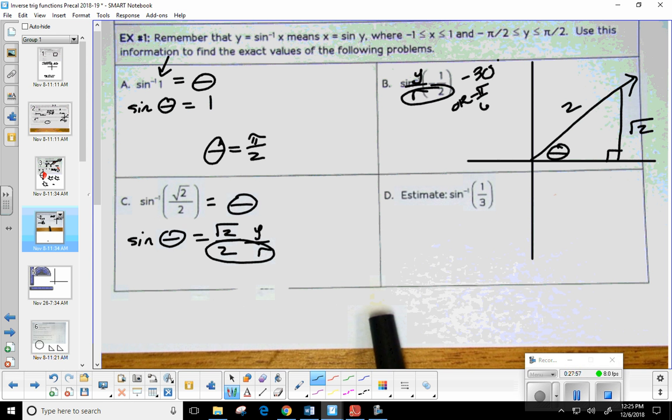On the previous problem, did we have a radius of 1? No. In the previous problem, we had negative 1 right here and 2 here. Because negative 1 was your y value and 2 is your radius. That's what we had. Thought maybe I made a mistake for a second. It's very likely. All right.